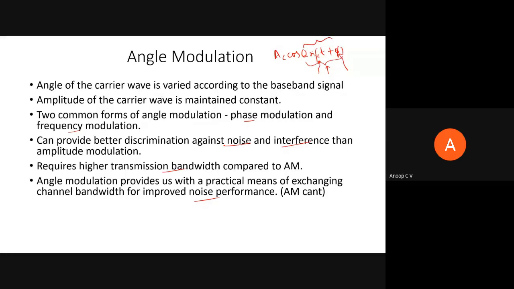But in frequency modulation, if you are ready to spend more bandwidth, if you are ready to sacrifice the bandwidth efficiency, you can have improved noise performance. AM cannot do this. So these are some of the key aspects of angle modulation. But because angle modulation itself is non-linear, system complexity is more compared to AM. So this is a very basic level comparison.